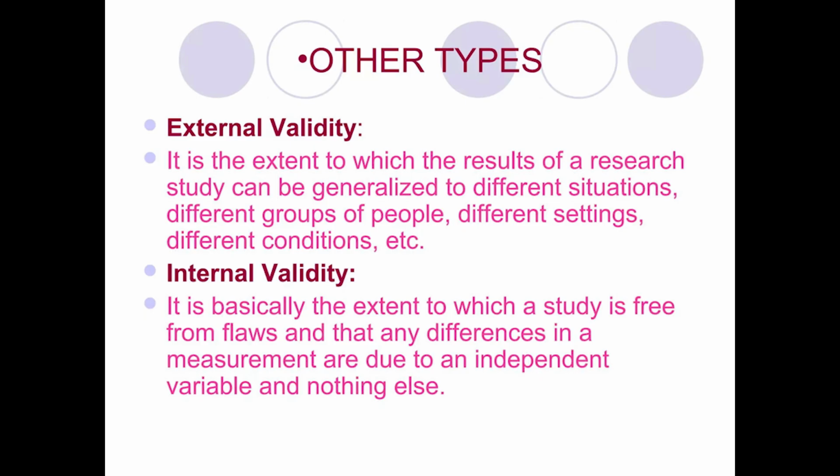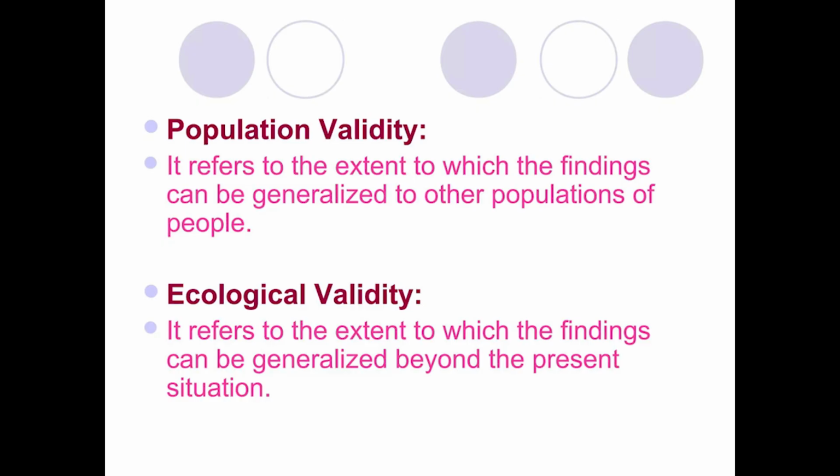And then internal validity is basically the extent to which a study is free from flaw and that any difference in a measurement is due to an independent variable and nothing else. Population validity refers to the extent to which the finding can be generalized to other populations of people. And then ecological validity refers to the extent to which the finding can be generalized beyond the present situation.